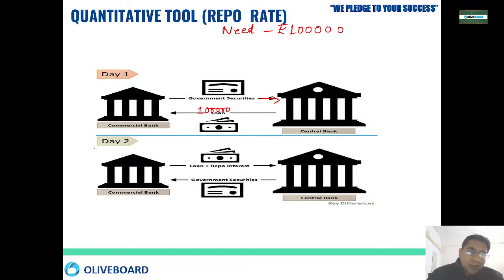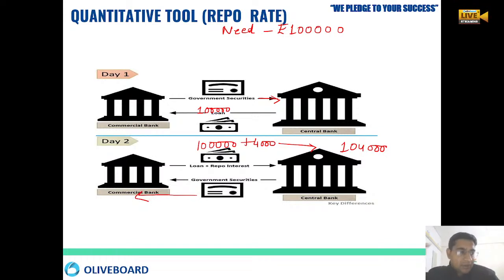The next day, the bank will return the 1 lakh rupees plus the repo interest rate. It is 4%, then an extra 4,000 will be given to the RBI. So RBI gets 1 lakh 4,000 back the next day itself, and the government security will be returned to the bank. Okay, this is how the transaction happens.